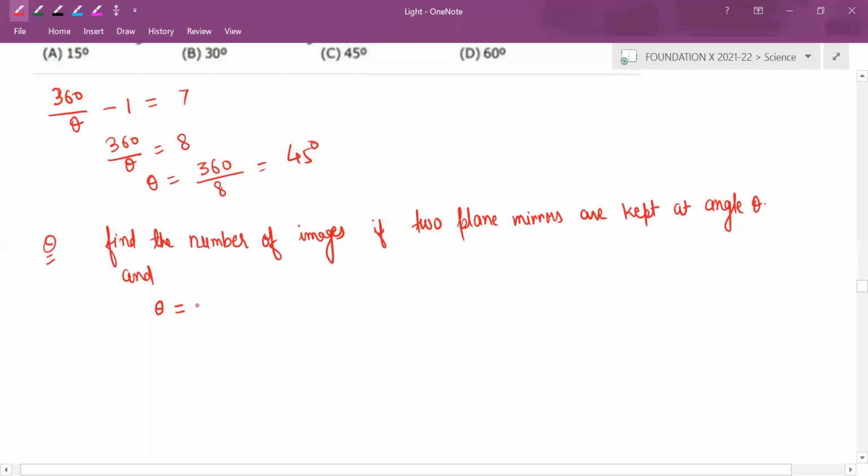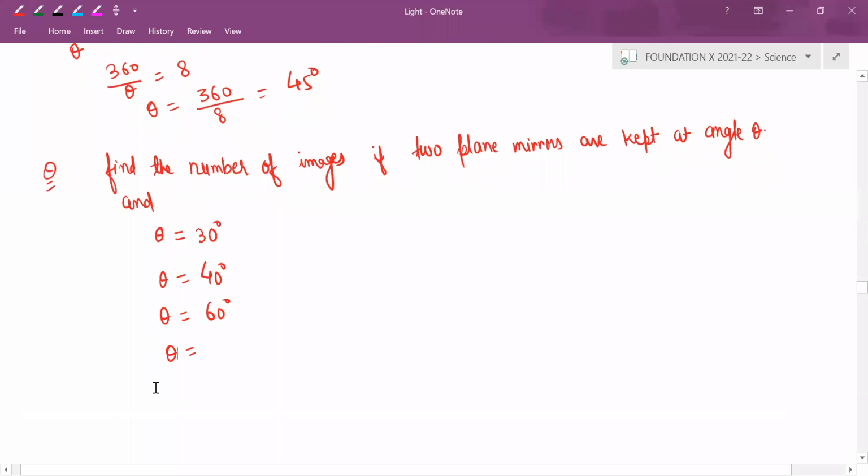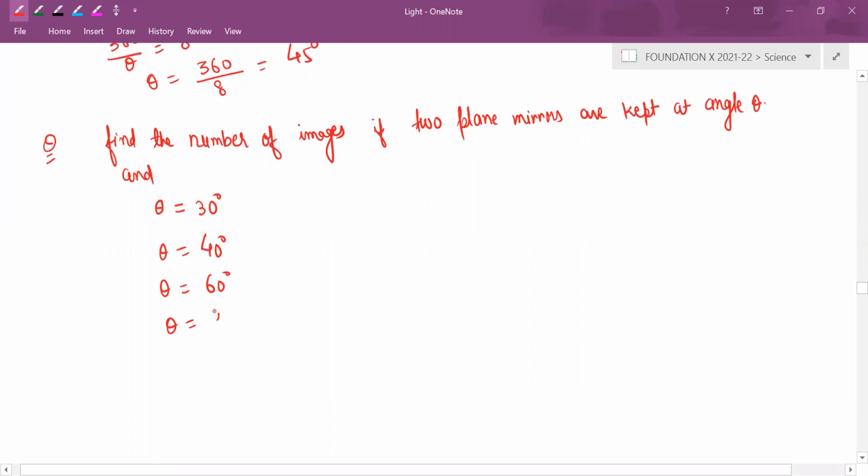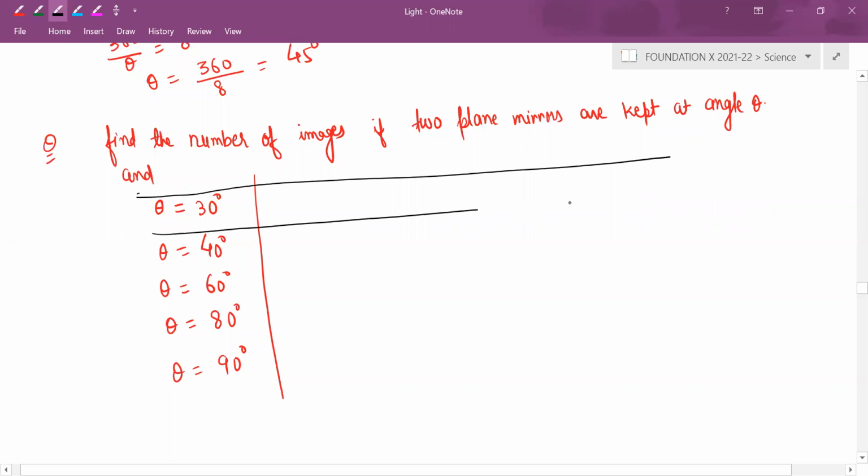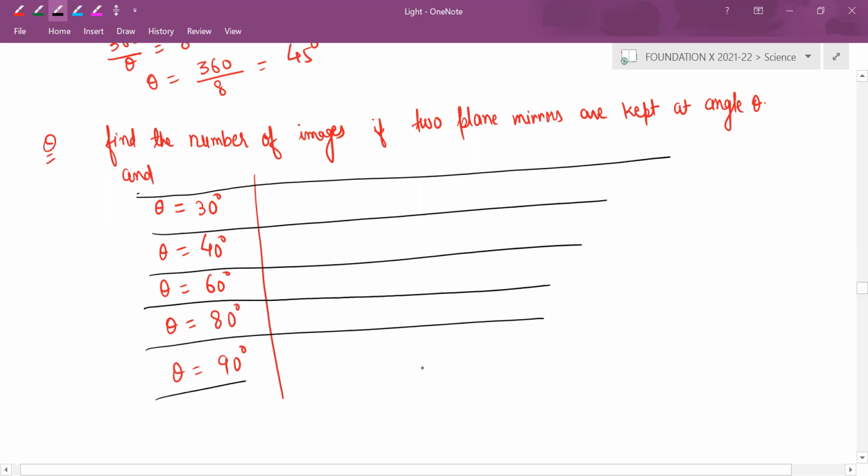Theta equals 30 degrees, 40 degrees, 60 degrees, 80 degrees, 90 degrees. Can you reply, what would be the number of images? For one case I will just demonstrate how to find, and the rest you have to do by yourself.